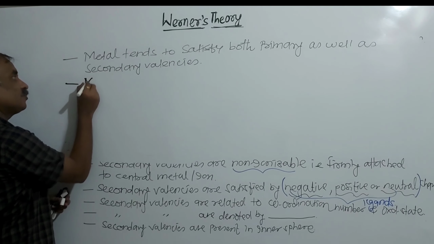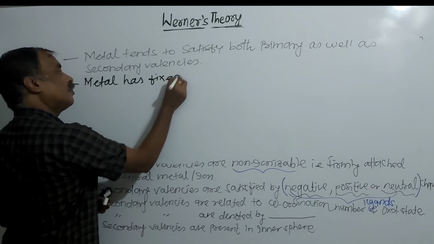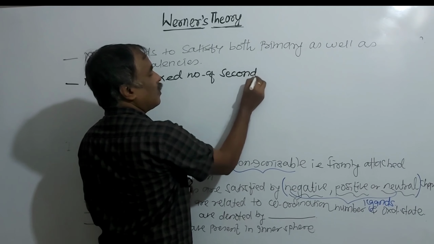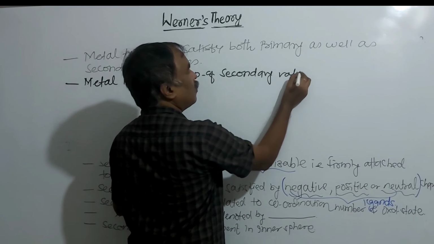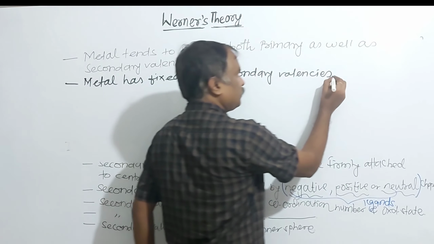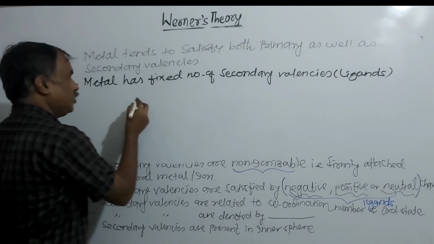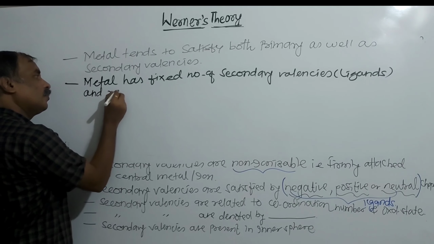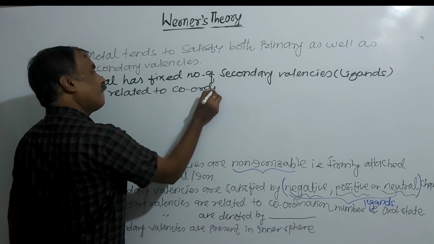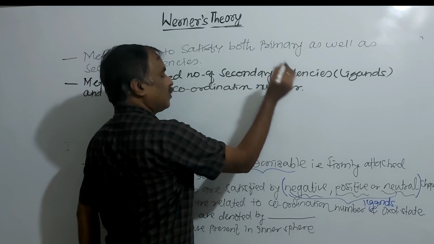Next, the metal has a fixed number of secondary valencies, and we can say ligands. This is related to the coordination number of the metal, the coordination number, isn't it?